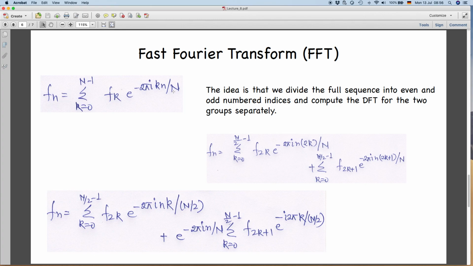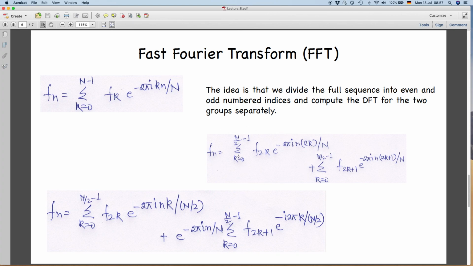So, you divide this sequence of n points with even indices and odd indices separately. So, you take the data points which have indices 0, 2, 4, 6, 8, 10, they are separated, and which have the indices 1, 3, 5, 7, 9, they are separated.